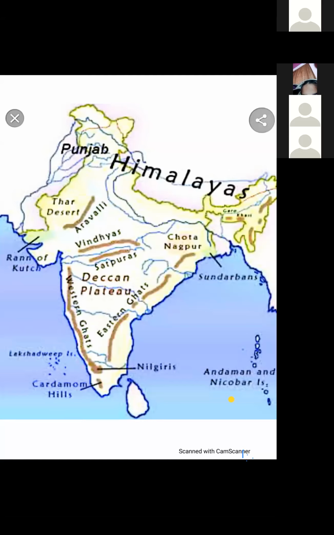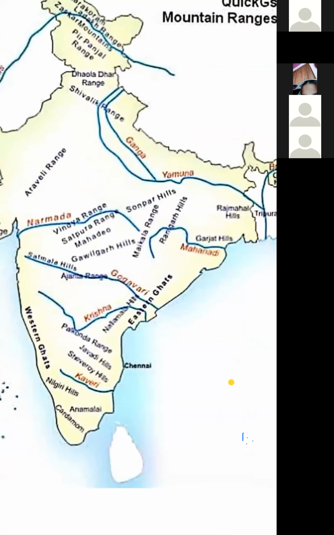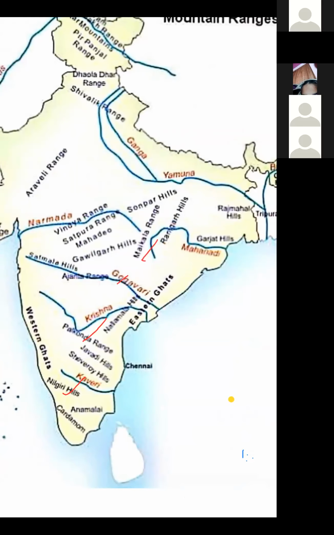Okay. Yes. Next, the rivers originating from the Western Ghats flow eastwards and fall into the Bay of Bengal. Let me show you the rivers. In this map, you can see the rivers. Yes, the rivers originating from the Western Ghats, they flow eastwards. You can see Kaveri, Krishna, Godavari, Mahanadi. They originate from the Western Ghats. This is the part of Western Ghat. Okay. And they flow towards east direction.